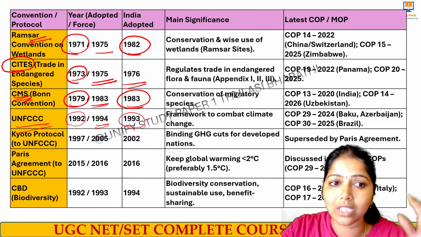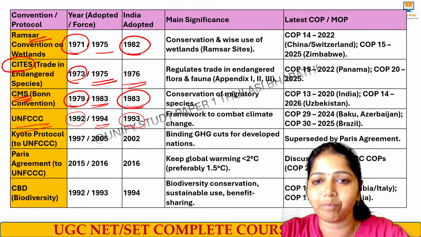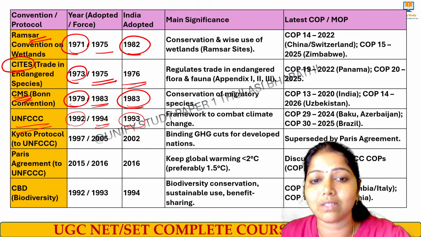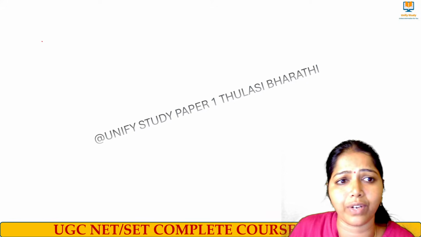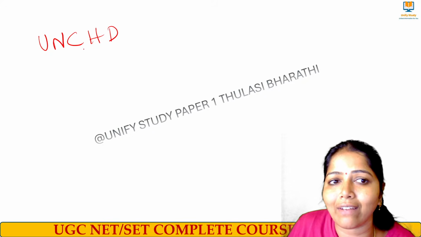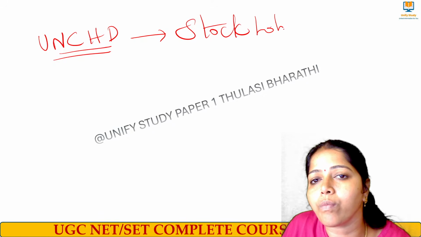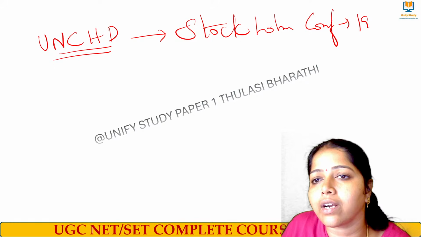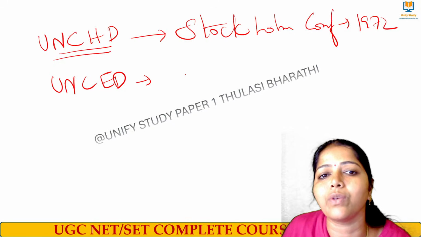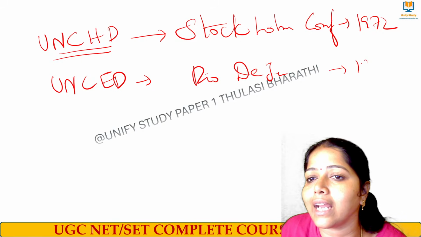So before getting into the UNFCCC, we have to remember three important conferences with respect to the environment. What are those conferences, ma'am? Yes, I'll let you know. Please note it down. We have three conferences. First, the United Nations Conference on the Human Environment, which we call the Stockholm Conference, held in the year 1972. That is the first conference. Then the United Nations Conference on Environment and Development, held in Rio de Janeiro in the year 1992.